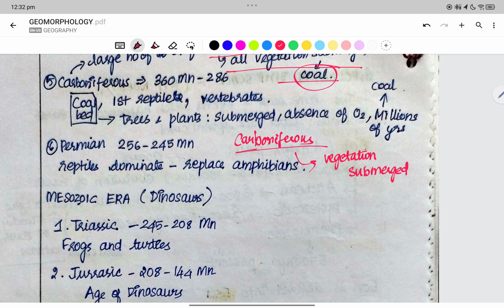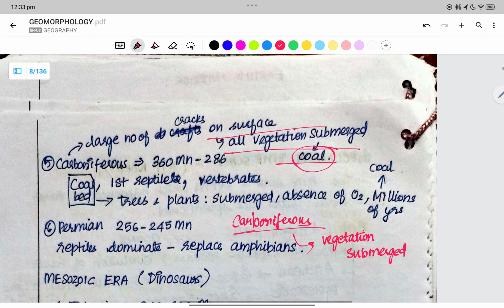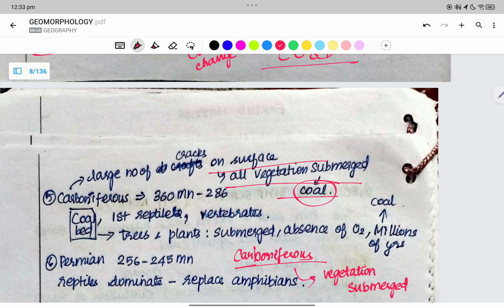Then we have Permian. Permian is the dominance of the reptiles. Now, what is Carboniferous? Carboniferous is when all the vegetation was submerged, leading to the formation of coal. Why did the vegetation submerge? Because there were a large number of cracks.